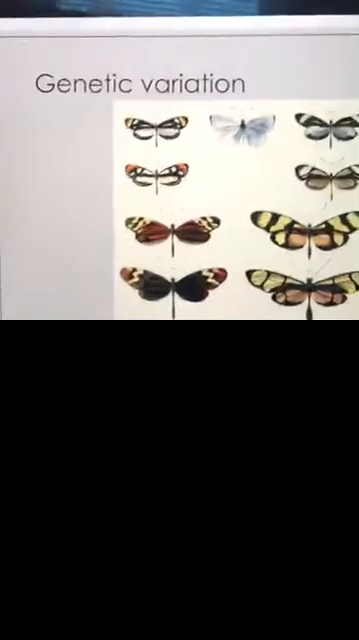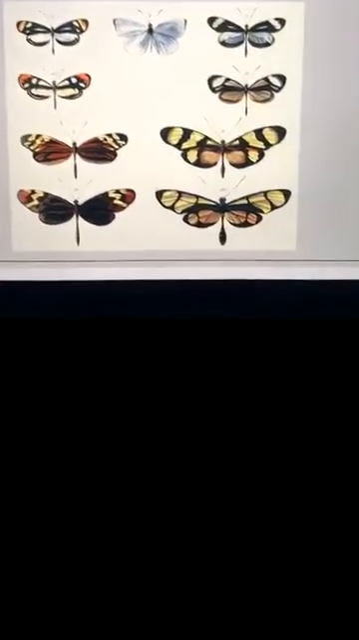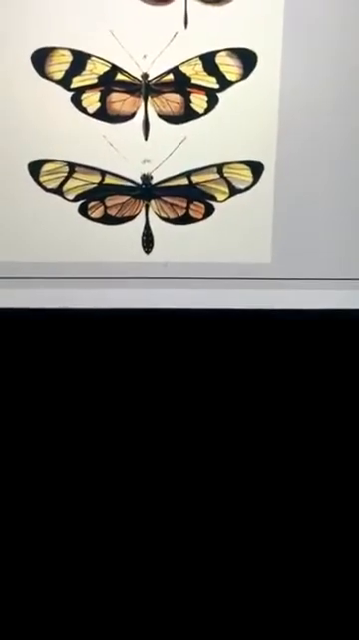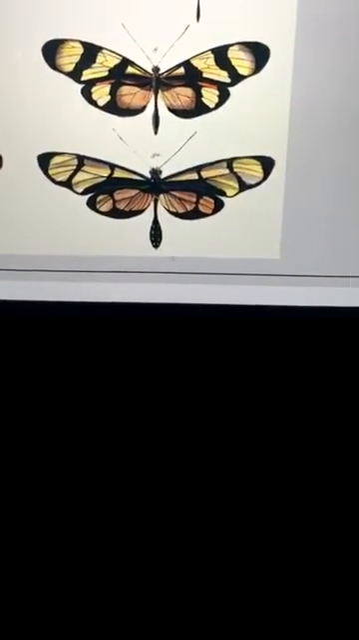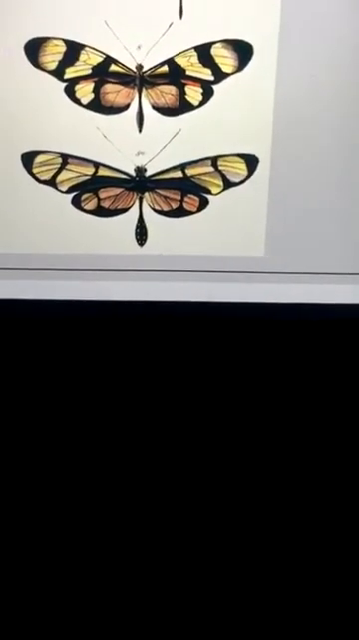Same thing here. If you notice, there are different species of butterfly on this image, but even within the same species, like these two right here, you have some differences because you have genetic variation, different genes amongst the same species.